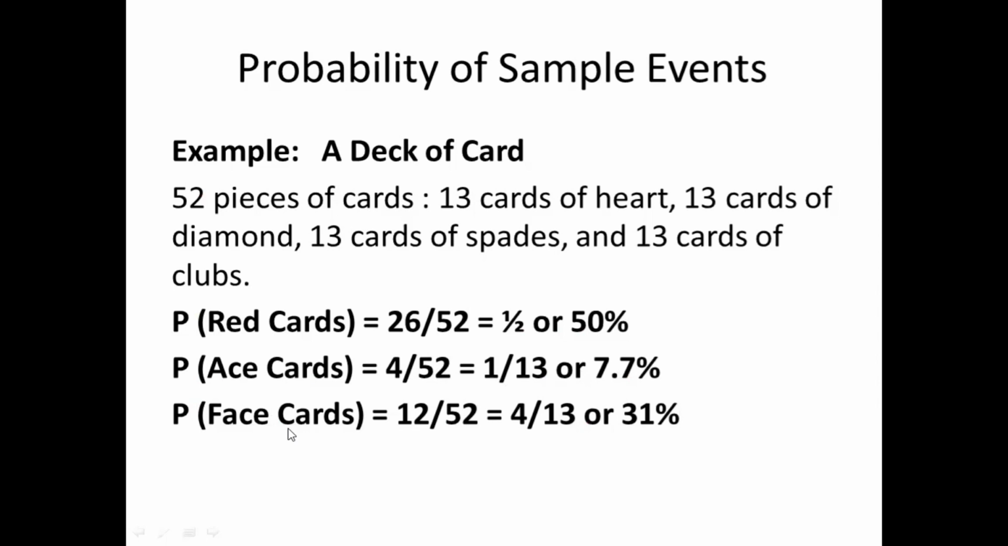And the last one, getting a face card. We have 3 types of face cards: the jack, queen, and king. In every type of card, we have 3 face cards. How many types do we have? We have 4. 3 multiplied by 4 is 12, all over the total number of cards, which is 52. So 12 over 52 is equal to 4 over 13, or 31%.